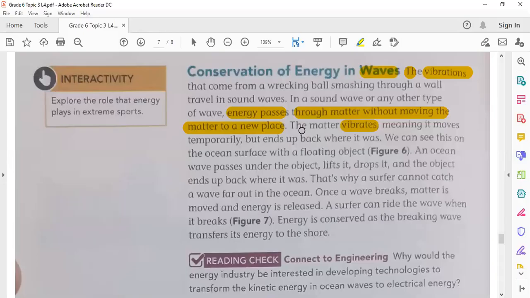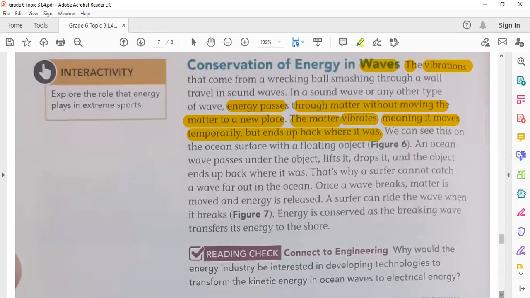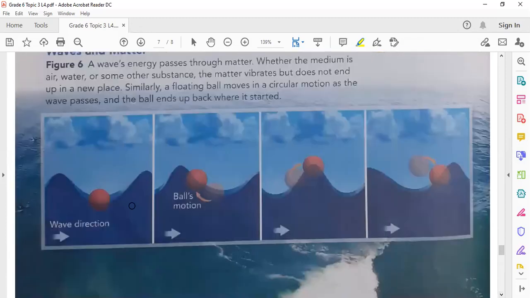Right. So the matter vibrates, meaning it moves temporarily, but it ends up back where it was. They do not move to another place. We can see this on the ocean surface with a floating object. Look here at the figure, to understand it more, look at this ball. These are ocean waves. This is the wave direction. Notice that waves move, but the ball stays in its place.